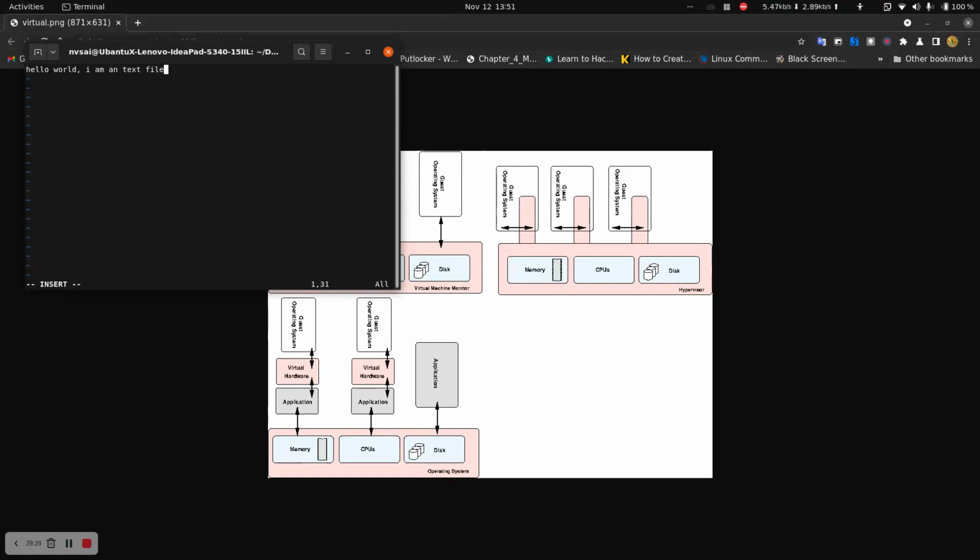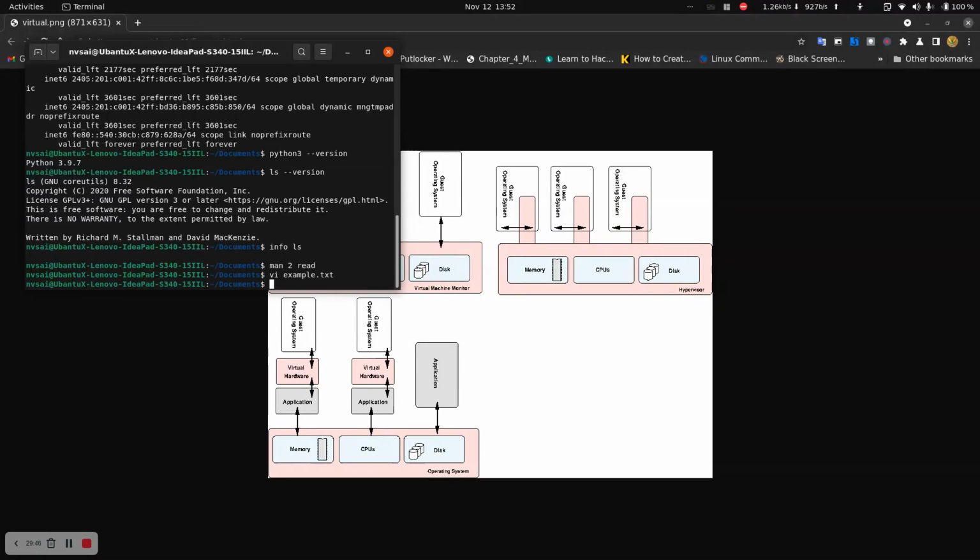Edited, and then I can type escape, then :wq. WQ exits my vi command with saving the content.